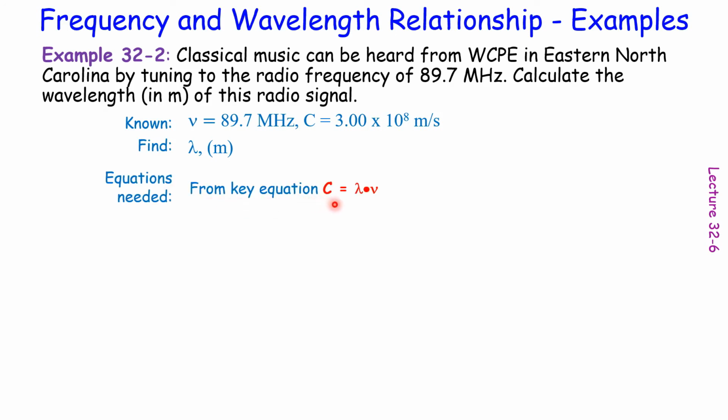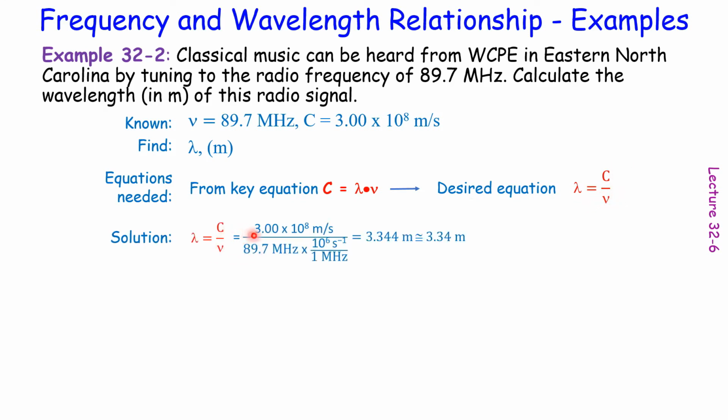Start from this key equation. Then we can write the equation needed. Lambda equals c over nu. What is c? c is 3 times 10 to the 8th meters per second. And then over nu. Nu is 89.7 megahertz.